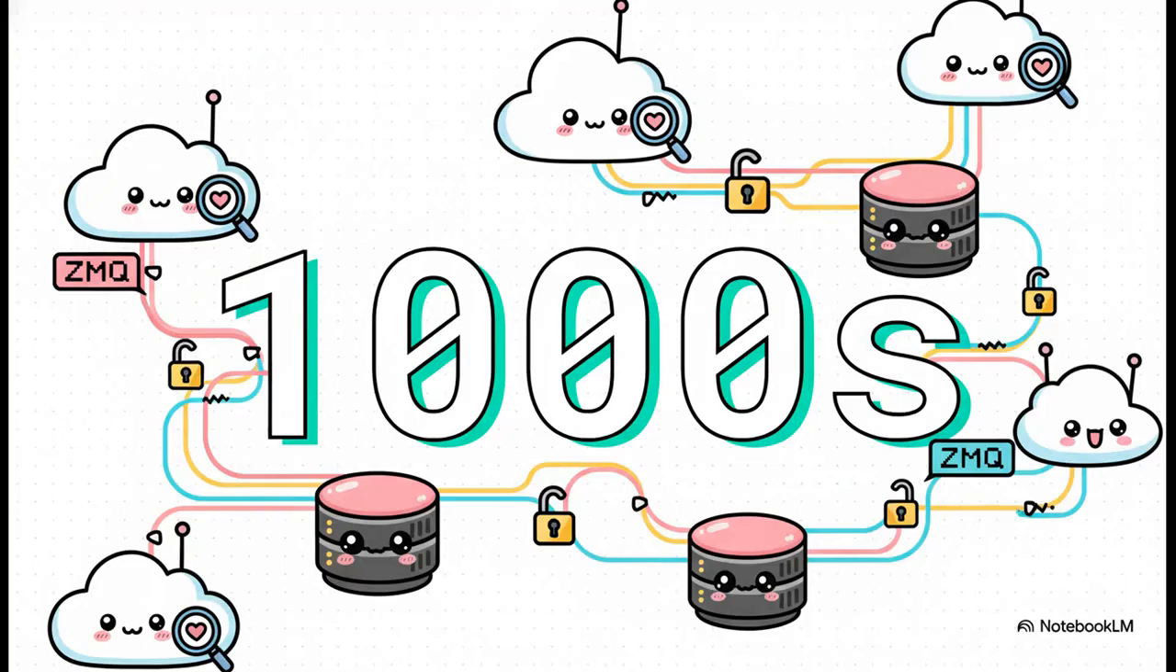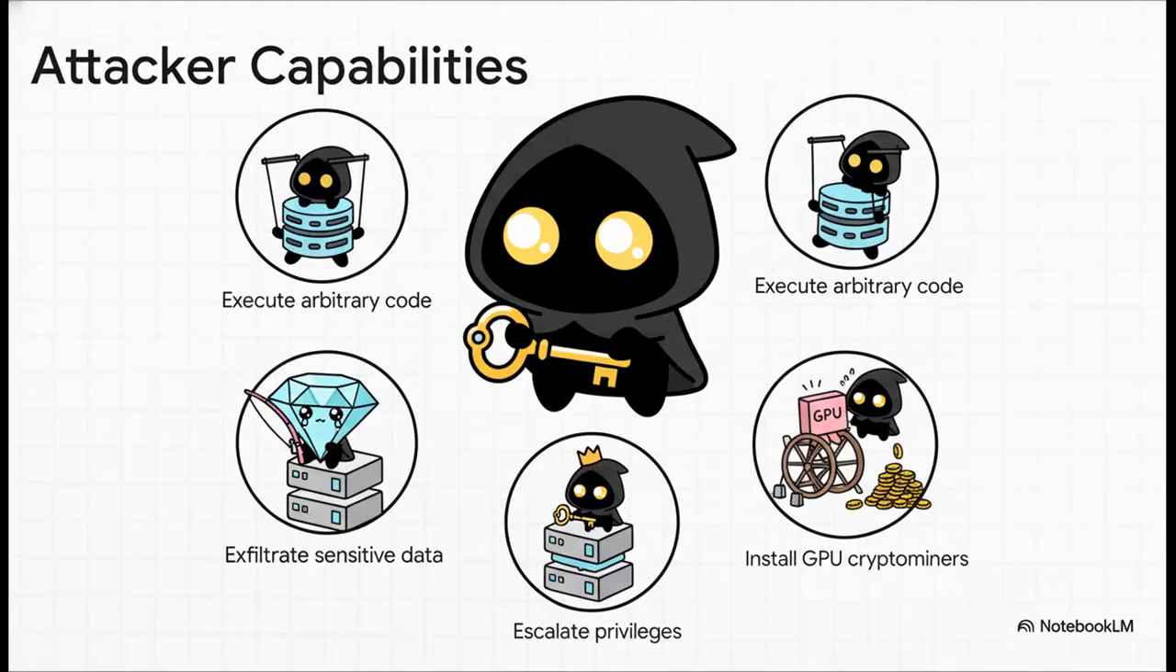The scale of exposure was significant. Scans of the public internet that were looking for that unique ZeroMQ handshake banner turned up thousands of exposed, unencrypted sockets, just sitting there, wide open. And if an attacker gets in, they can do some serious damage. We're talking about running any code they want on the server cluster, escalating their privileges to move deeper into the internal network, and stealing sensitive data, including the AI models themselves and any secrets. They could even install GPU-based crypto miners to use the hardware for their own profit.